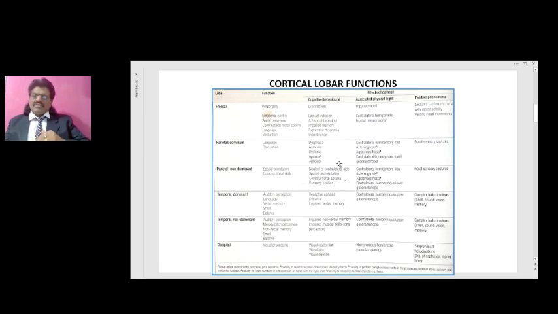But in ideomotor apraxia, the connections between the parietal and frontal lobe get affected. With real lifetime objects, the performance is good, but when you ask them to imagine, they cannot perform. So that is known as ideomotor apraxia. But when the frontal lobe per se is affected, you have ideational apraxia. So parietal lobe, if the connections get affected, ideomotor apraxia, and this is fortunately the commonest of apraxia.